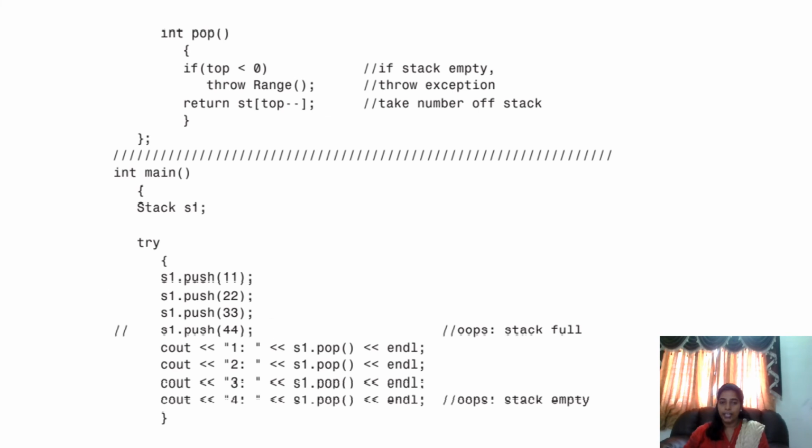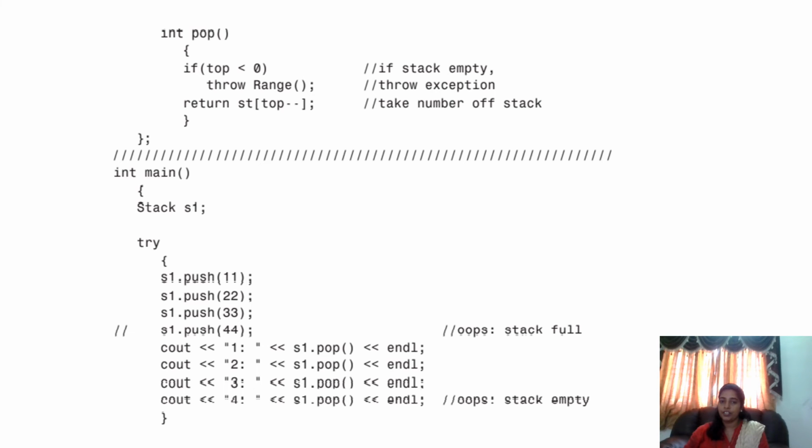And you see the next one is pop, for popping out. If the stack is empty, it can't pop out the data, right? So for that also we have to throw the exception. So we are throwing the exception two times, for pushing as well as for popping. For pushing, if it is full, we throw it. For popping, if the stack is empty, we should throw an exception.